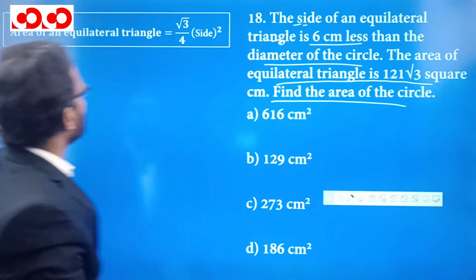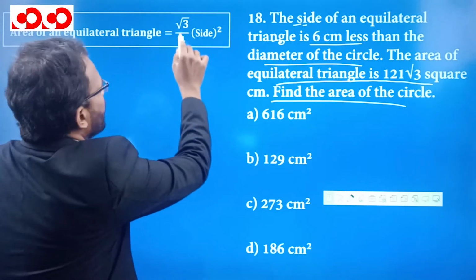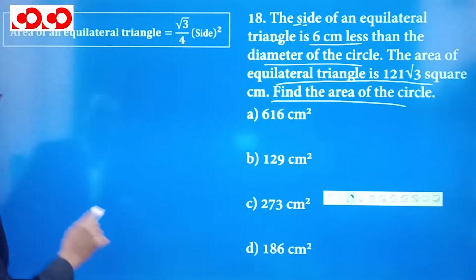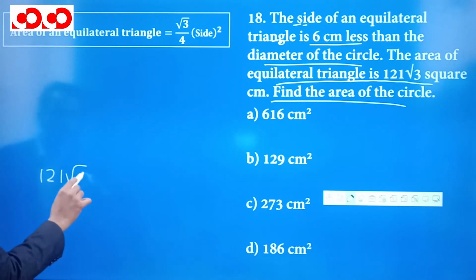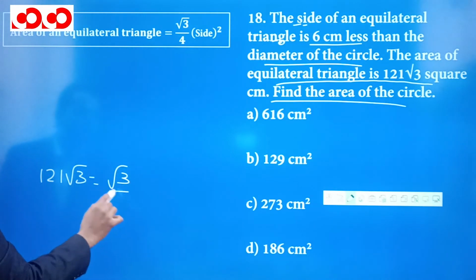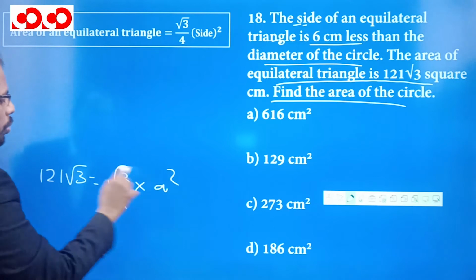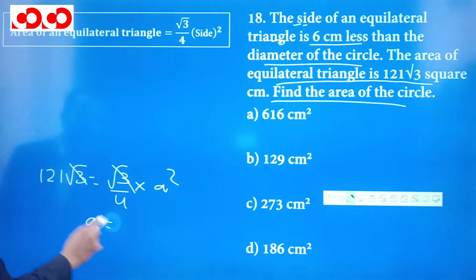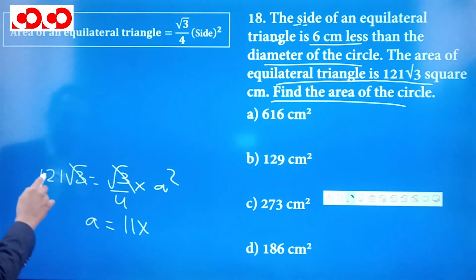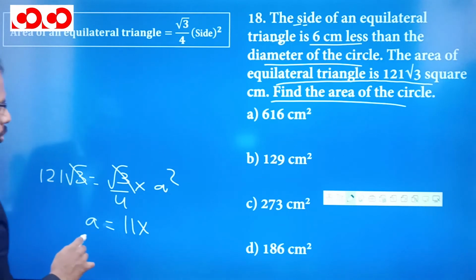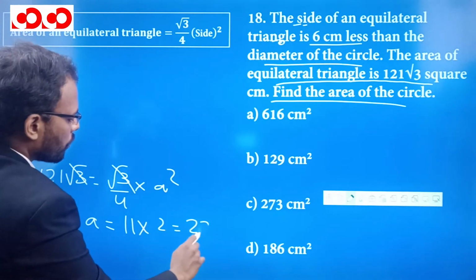So the first formula we should know is, area of an equilateral triangle is root 3 by 4 into side square. So 121 root 3 is given, which is equal to root 3 by 4 into a square. So this root 3 and root 3 will get cancelled, and this a is equal to 11 into the square root of 4, which is 2. So multiplied by 2, this will be 22.